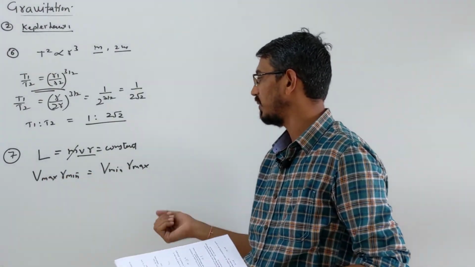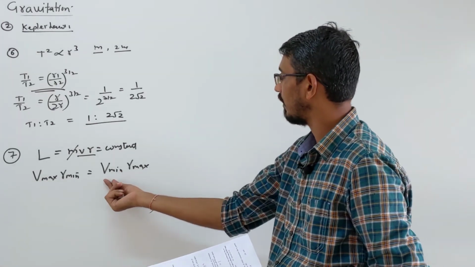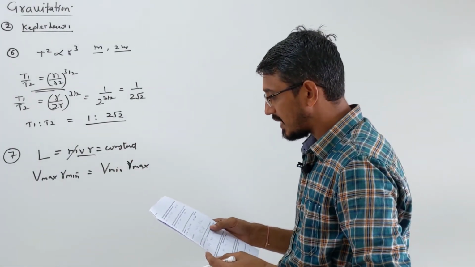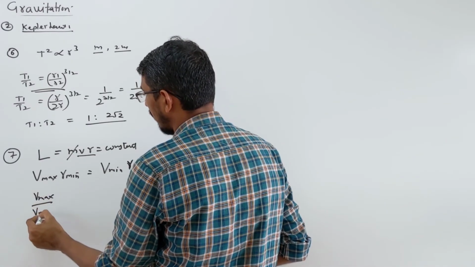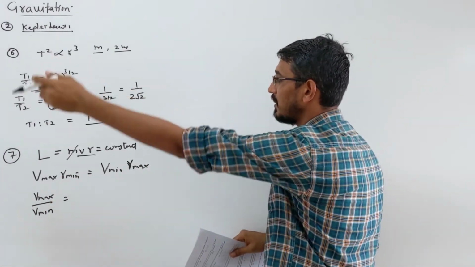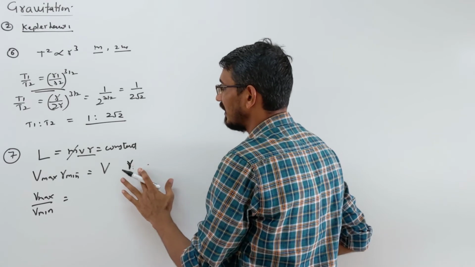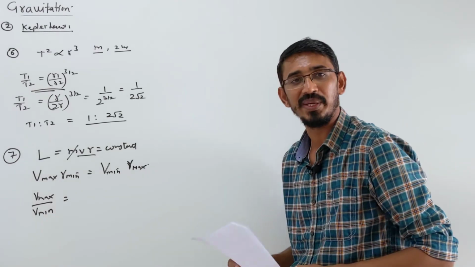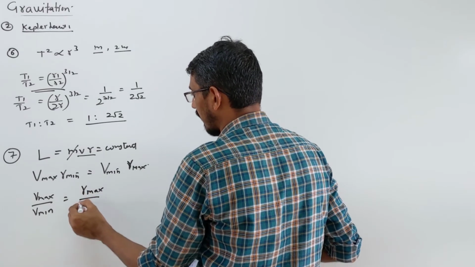Or you write V1 R1 is equal to V2 R2. That's a more proper way. When velocity is maximum, distance will be minimum. When velocity is minimum, distance will be maximum. What they are asking here: distances are given and they are asking velocity. So how do you write? V max by V minimum becomes what? Oh, I wrote minimum in both places. Please give attention. V max goes with R minimum, so V minimum goes with R maximum. Should write it that way. So V max by V min becomes R max by R minimum.